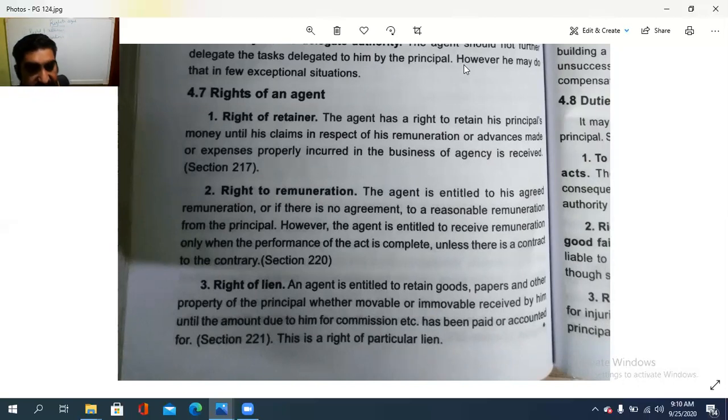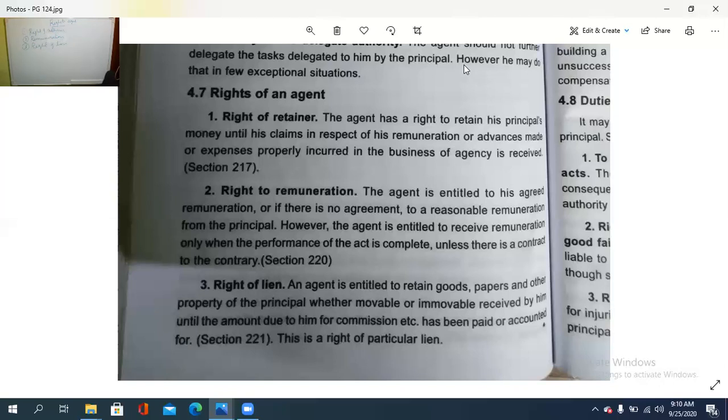Then, next is right of lien. Right of lien in the sense means an agent is entitled to retain the goods, papers, and other property of the principal, whether movable or immovable, received by him until the amount due to him for commission etc. has been paid or accounted for. This is called particular right of lien.